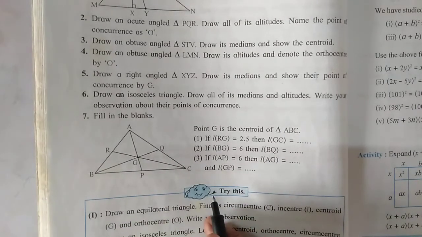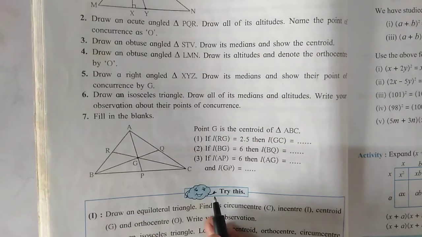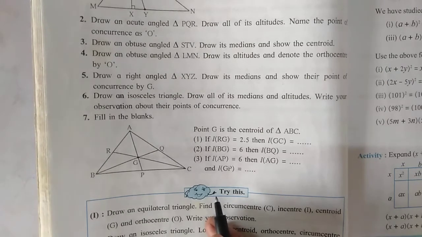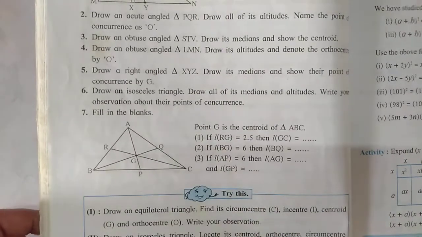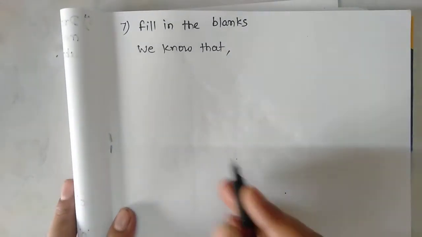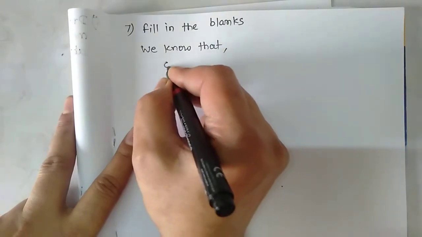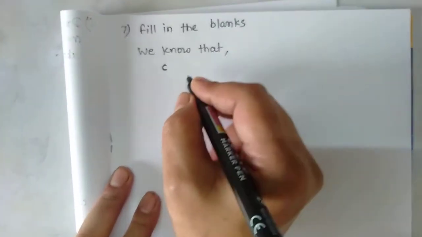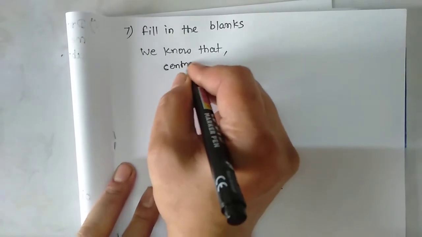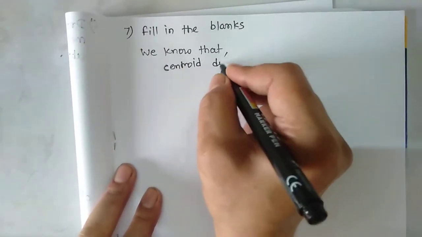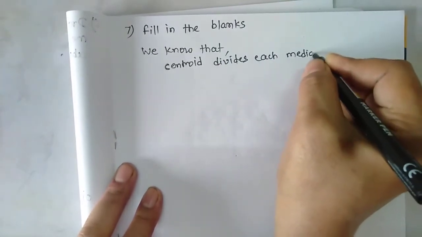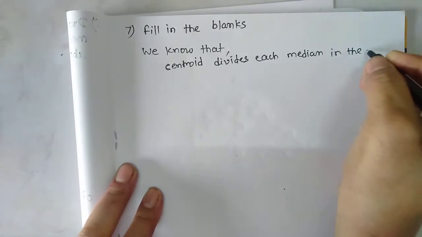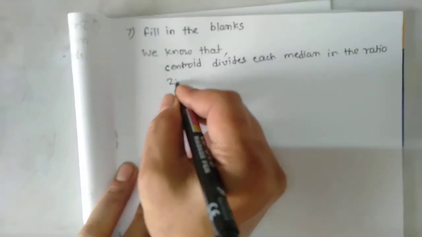We know that one property, centroid divides each median of the triangle into the ratio 2:1. So by using this property, we solve one by one. We know that centroid divides each median in the ratio 2:1.